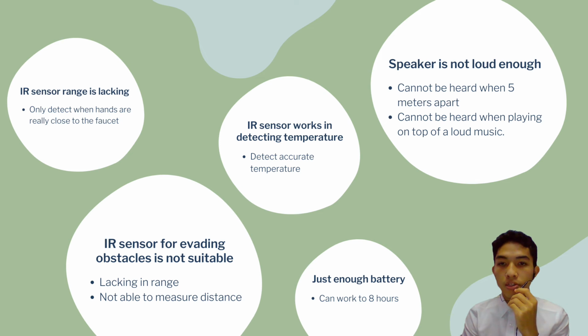Next, we observe that the IR sensor works in detecting temperature. So what we find out is the sensor can detect the accurate temperature of the user. Next, we observe that the speaker is not loud enough. When we try moving 5 meters apart from the robot, we cannot hear the speaker. And we also play loud music in the background, and we also cannot hear the speaker. And last, the battery is just enough to work up to 8 hours.